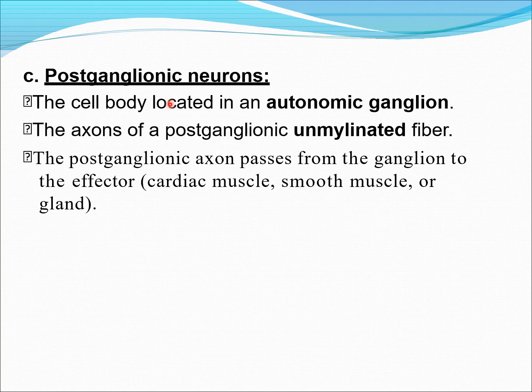In the postganglionic neuron, the cell body is located in an autonomic ganglion. The axon of the postganglionic fiber is unmyelinated. This axon passes from the ganglion to the effector cell, or the effector organ or target organ. The target organs include cardiac muscle, smooth muscle and glands of the body.